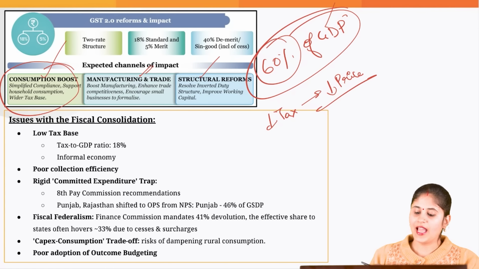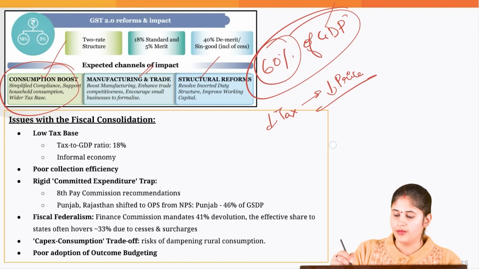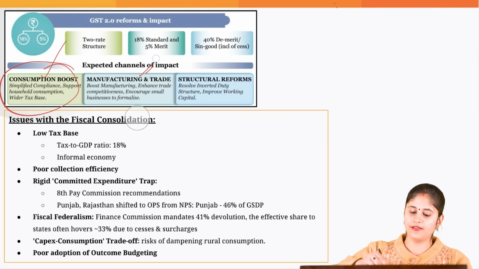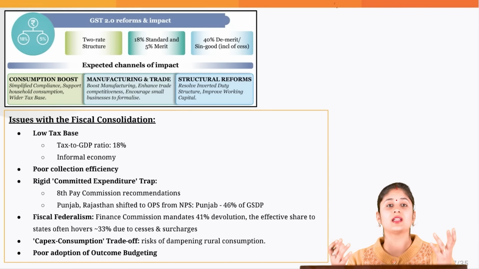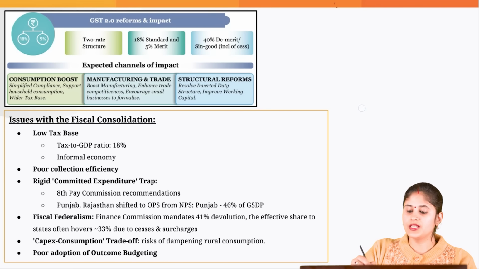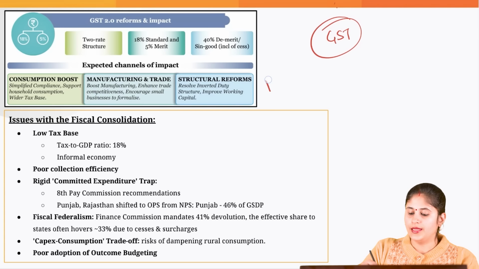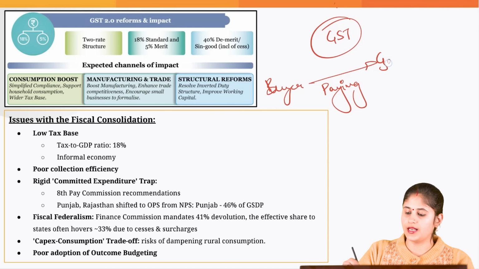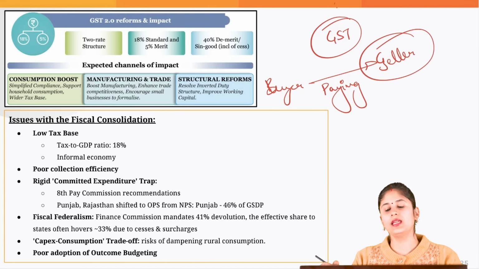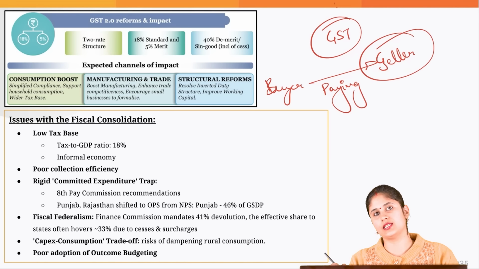Then we have brought in structural reforms. The government has stated that we have resolved the inverted duty structure. For this, you need to understand what an inverted duty structure is. So under GST, the buyer will be paying the GST to the seller, and the seller would be collecting the GST.